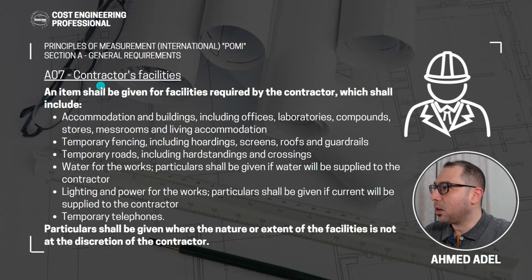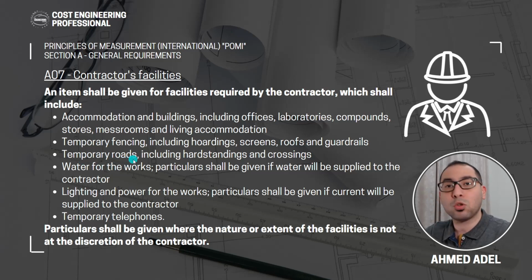Okay, point number 7 here, contractors' facilities. So an item shall be given for the facilities required by the contractor, and these facilities shall include accommodation and buildings, including offices, laboratories, compounds, stores, mess rooms, and living accommodation. Then temporary fencing, if the project requires a temporary fencing around it so that people outside cannot see the works. So the temporary fencing should come under the general requirements, including hoarding, screens, roofs, and guardrails, all this stuff required for the temporary fencing. Then temporary roads, if you need to create a temporary access road. Sometimes you need to level the road and do some compaction and maintain it daily.